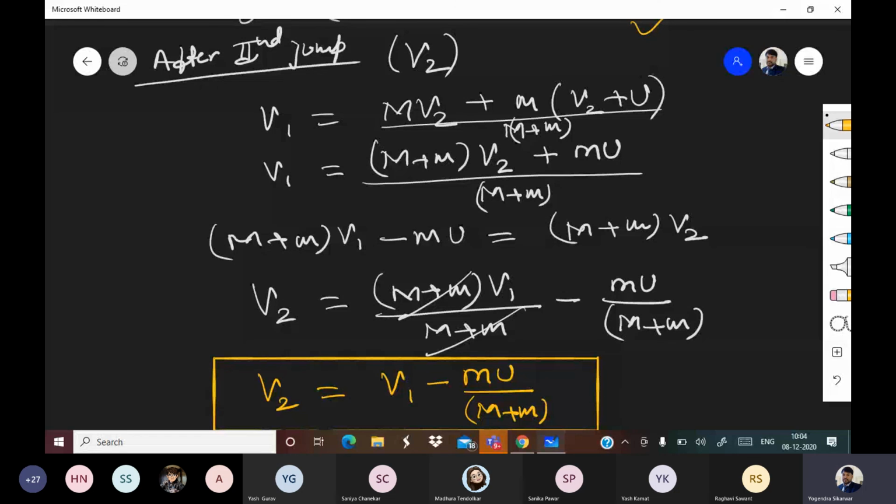As the ground is smooth, velocity of center of mass should remain v1 only. That velocity should not change. So v1 should be equal to capital M into v2 plus small m into v2 plus u, because velocity of jump is with respect to the platform.